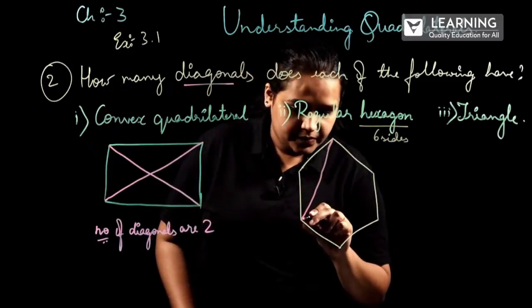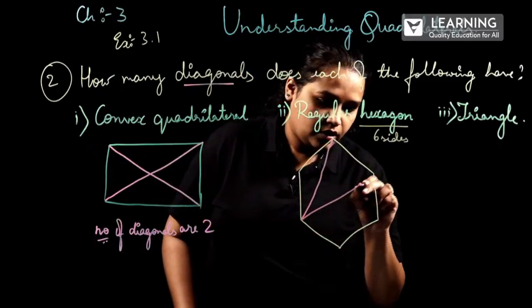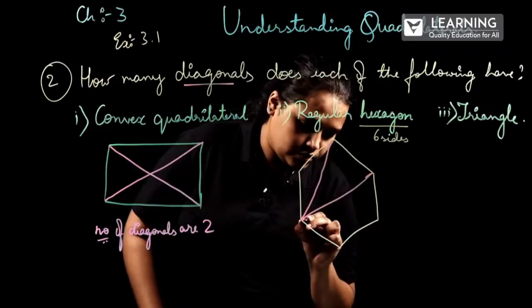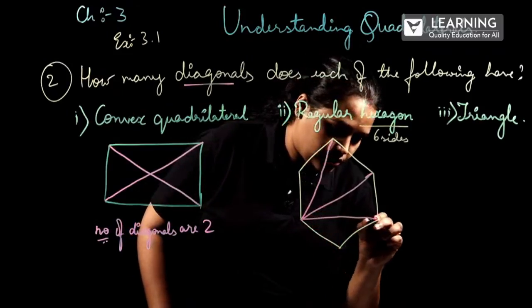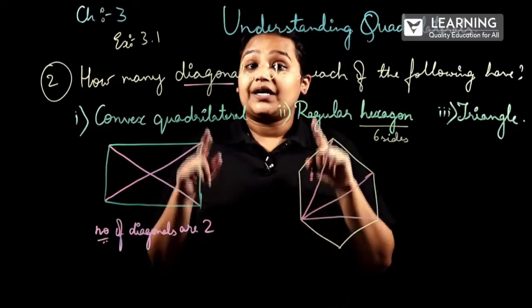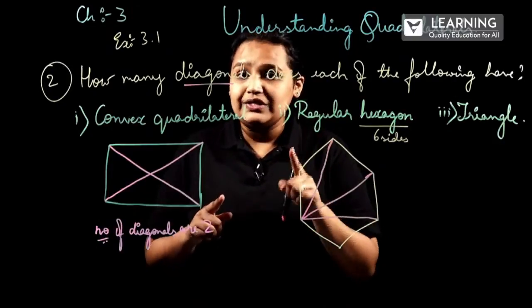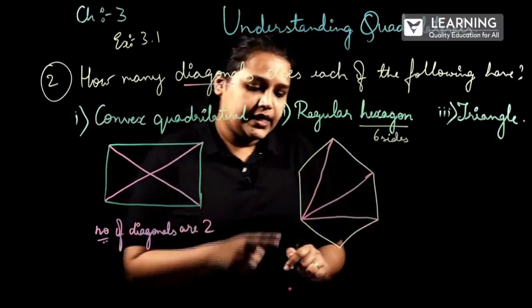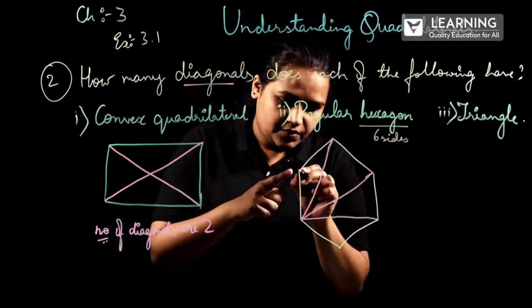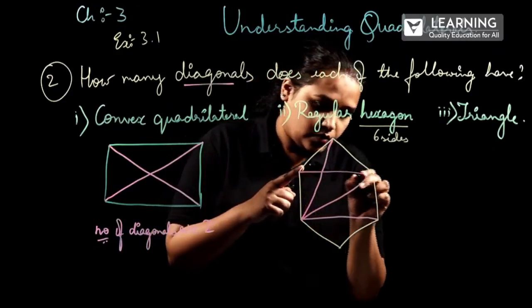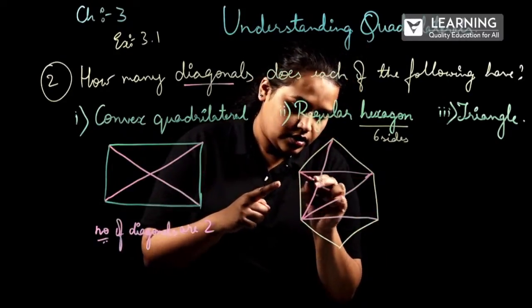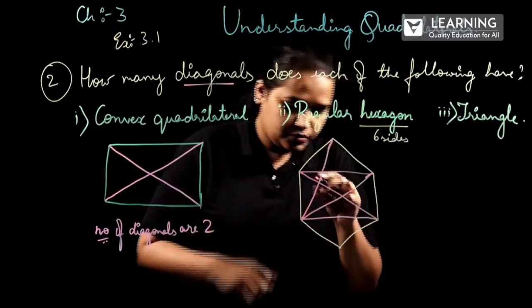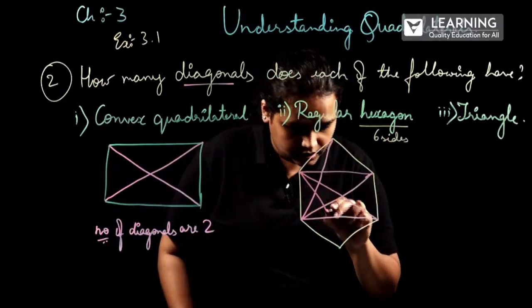1, 2, 3. But when you are drawing, you should use your ruler. Now, we'll go to the next point. From here, 1, 2, 3.